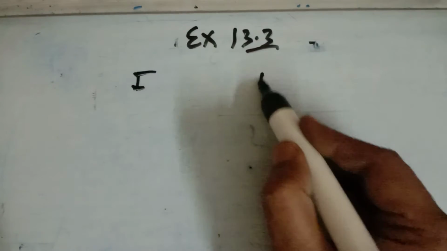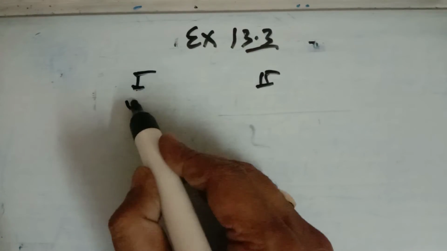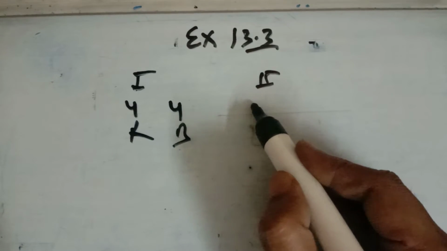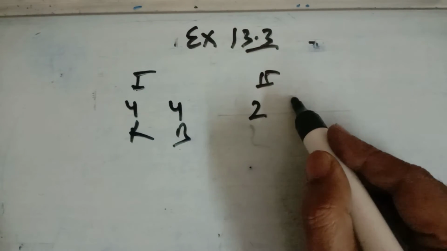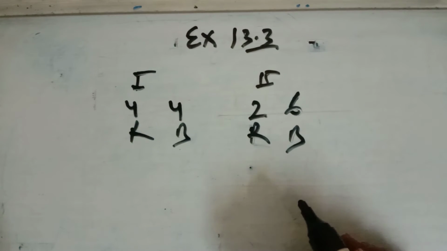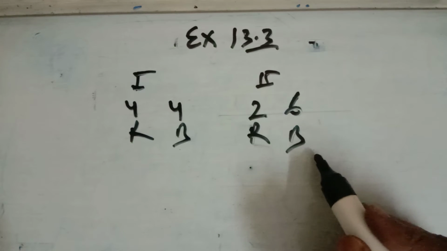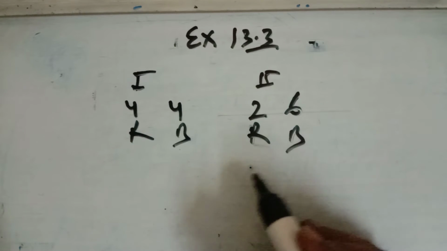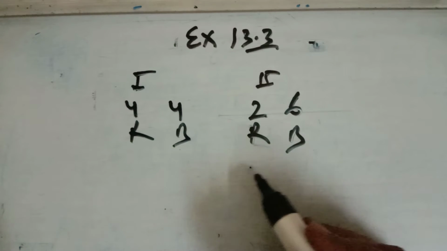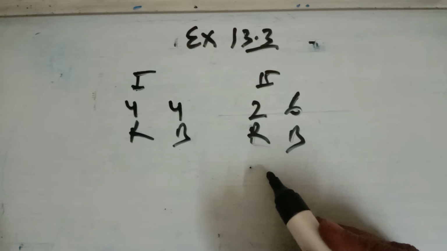So first bag, second bag, and it is given that 4 red and 4 black balls. And in the second bag we have 2 red and 6 black balls. 2 bags are there. One of the 2 bags is selected at random, and from that bag a ball is drawn which is found to be red. Then what is the probability that it has been drawn from the first bag?